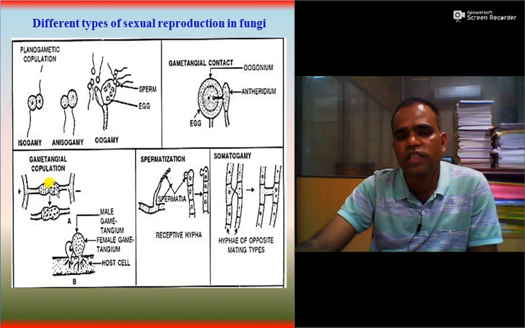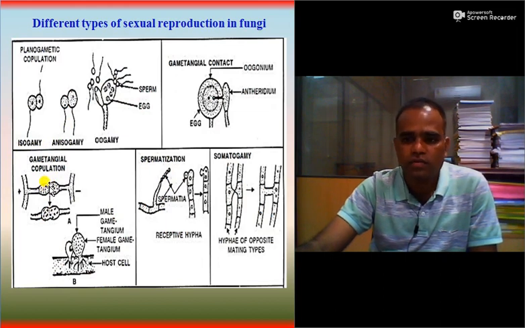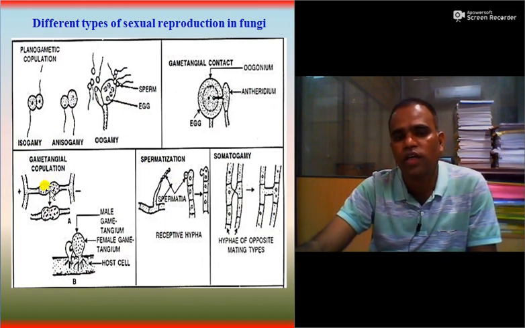All the protoplasmic material, as well as nuclear material, is donated to a receptive cell, and then one cell is formed, that is, zygospore is formed, and thus it is called gametangial copulation.